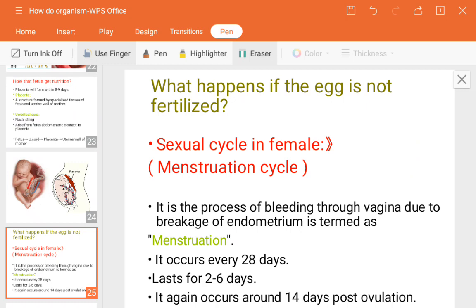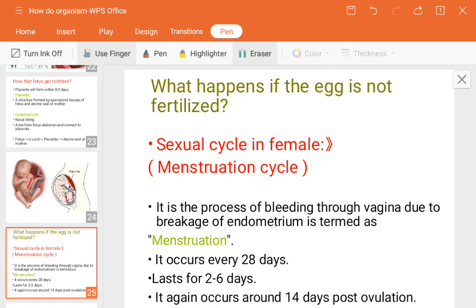Hope the word menstruation has now cleared the whole meaning. Just as I have told you, if no fertilization takes place, the uterine wall, which has a thickness of blood vessels, known as the endometrium, will break down. At that time such a process will happen, and that is known as the menstruation cycle.